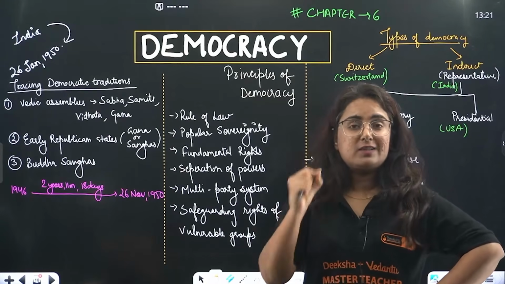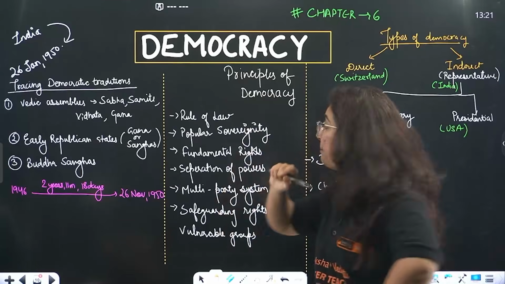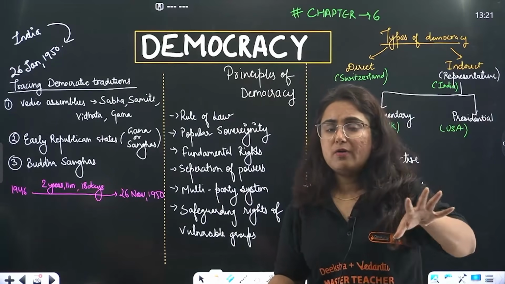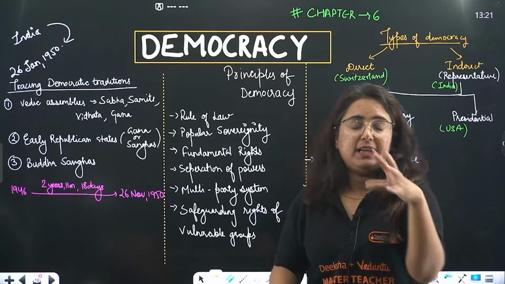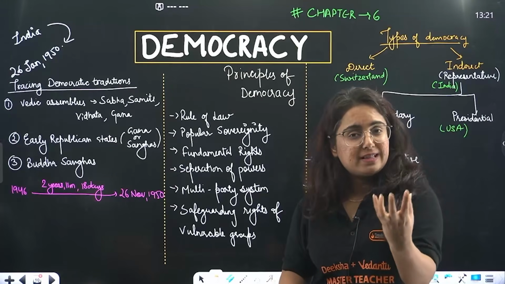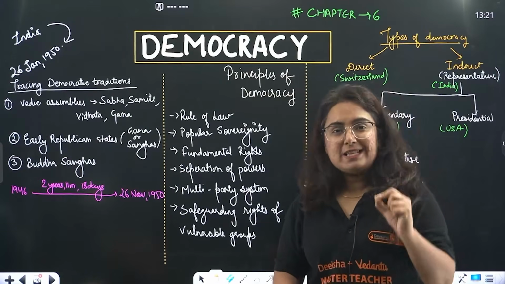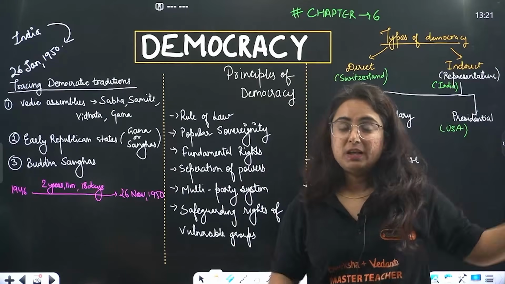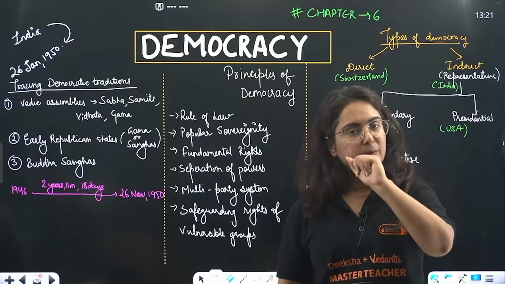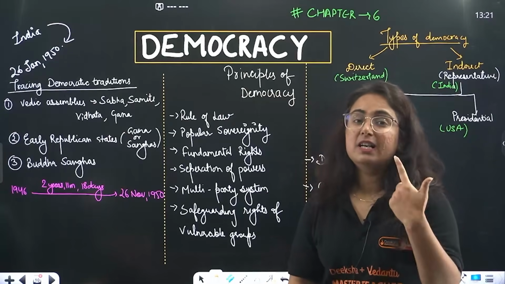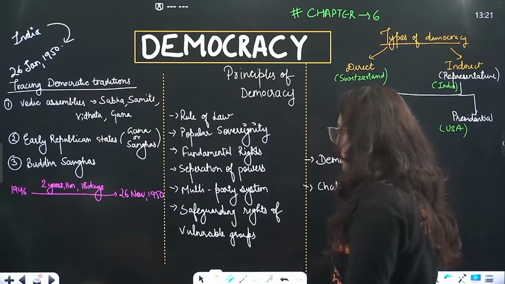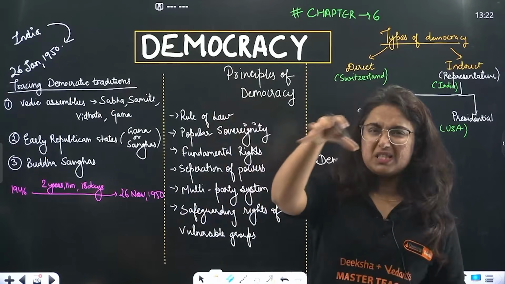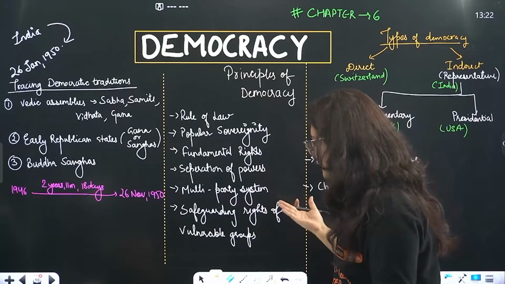Please go and learn the list of these rights today itself. Next is separation of powers. Power corrupts, and absolute power corrupts the person absolutely, and hence we can't give power into a single hand for sure. So we divided the powers into 3 different organs. Like we have organs in the body, government does have organs: legislature, executive, judiciary. Multi-party system: India, being a country with multiple ethnicities, needs this party system.